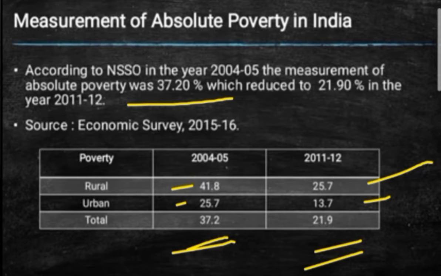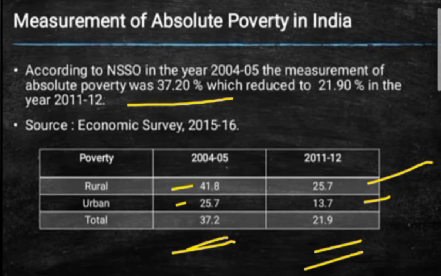Now what is absolute poverty? As we have seen, the population whose income or expenditure is below the poverty line is said to be absolutely poor. You can see that day by day it is gradually decreasing. In 2004-5 rural was 41.8, now 25 percent, and urban was 25.7, now 13.7 percent.